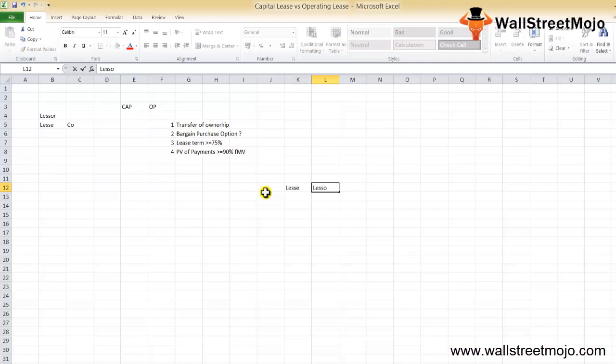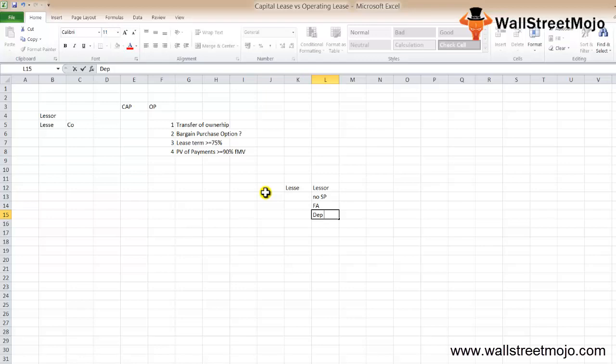Now, in the books of the lessor, an operating lease should be accounted for in the following manner. The transaction is not a sale, hence no selling profit is to be recognized. Second, the asset given under the operating lease is to be shown in the balance sheet under fixed assets. Cost including depreciation is recognized as an expense. That is, the depreciation is to be charged in accordance with the normal depreciation policy of the lessor.